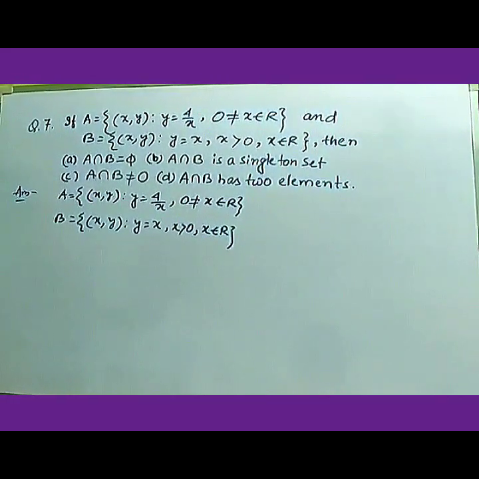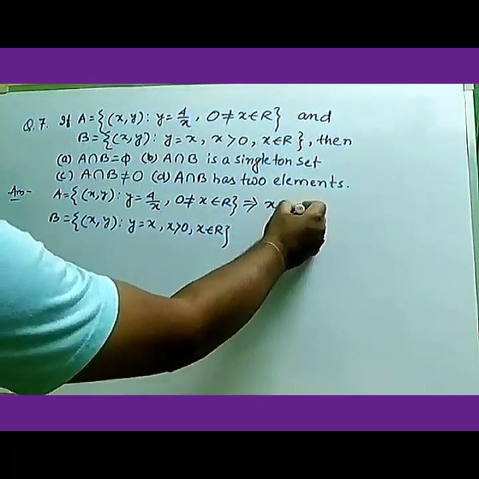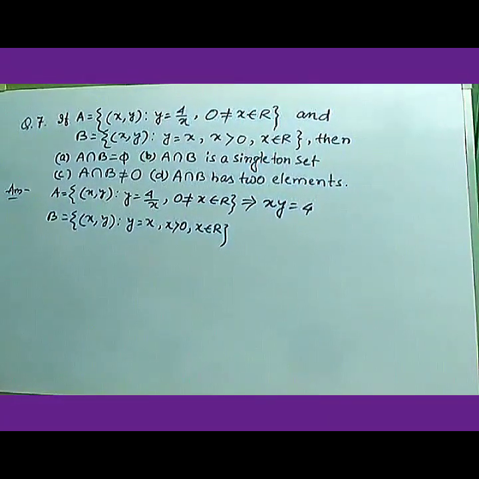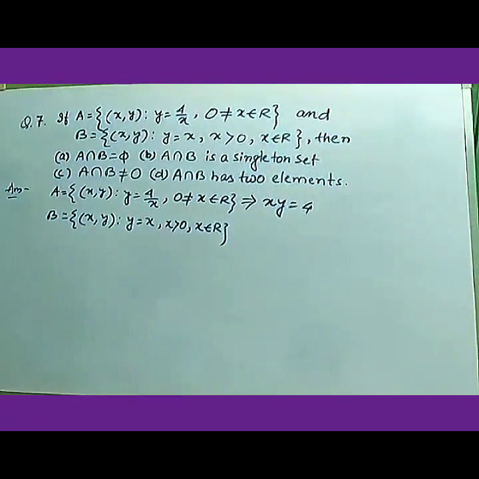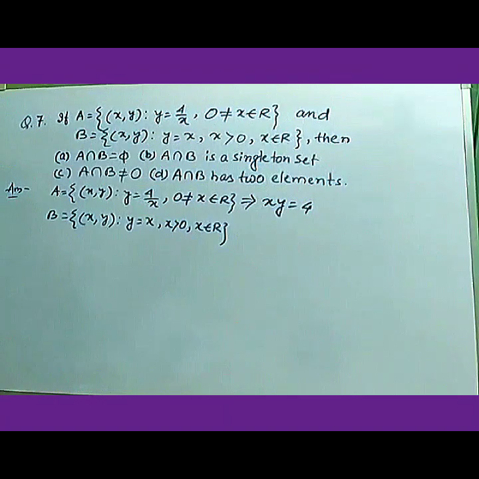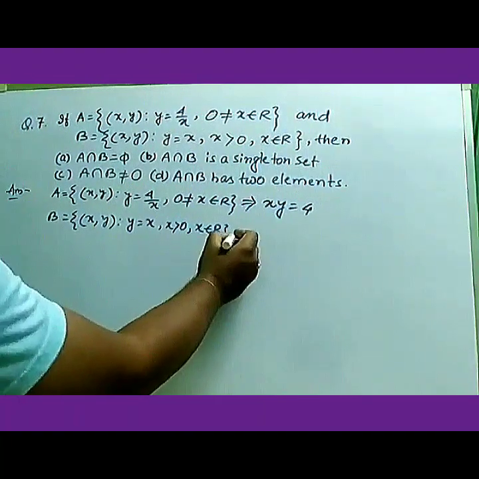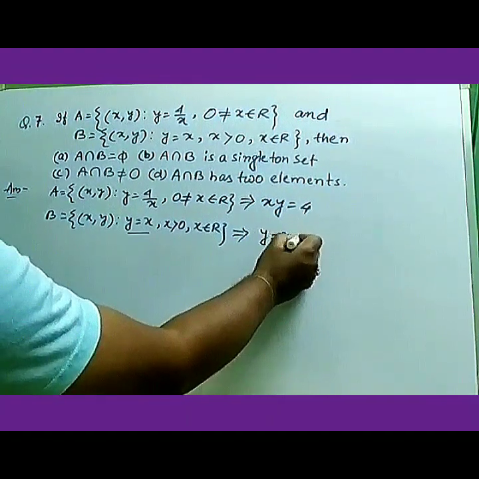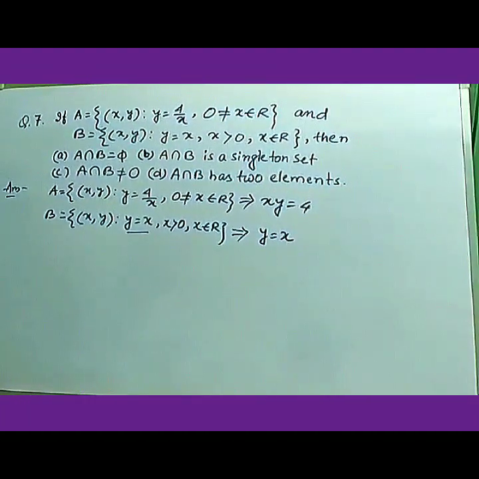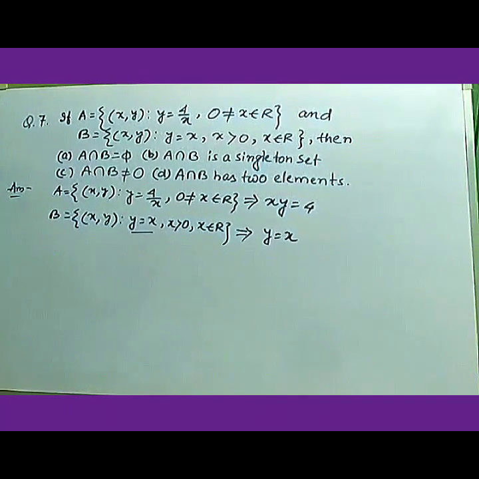So from the first set, y equals 4 by x, that means it will give xy equals 4. So we can get the graph of xy equals 4 from the set A. Set A contains all the points of the graph xy equals 4, as well as in set B it has given y equals x. That graph will be there, and all the points of y equals x belong to the set B. Okay, so let us see the graph of these equations.